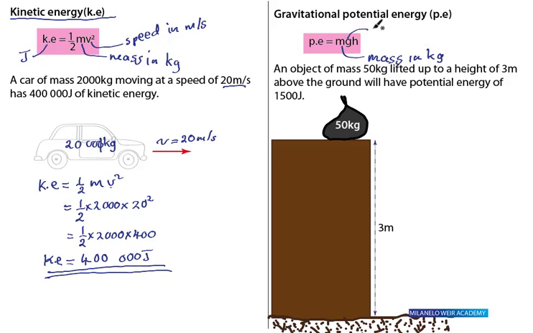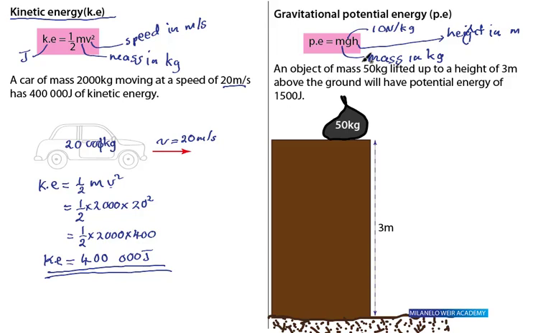Then g is the strength of gravity. G is equal to 10 Newton per kg. Then h is the height above what? Ground, or above any point as we can choose. Height in meters, m. Right?